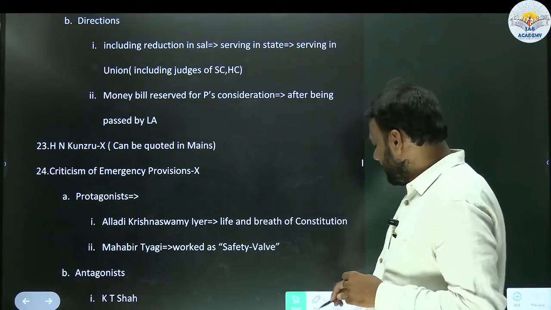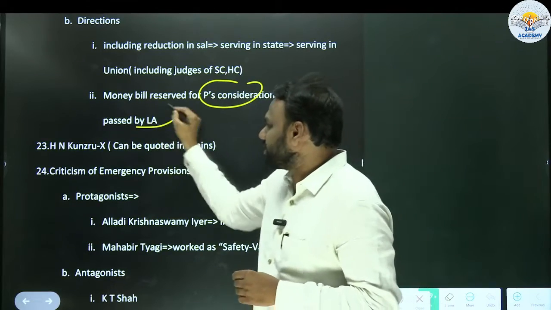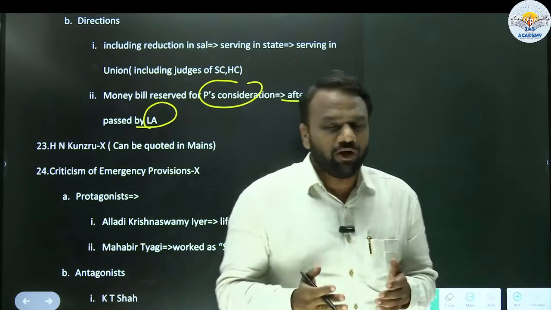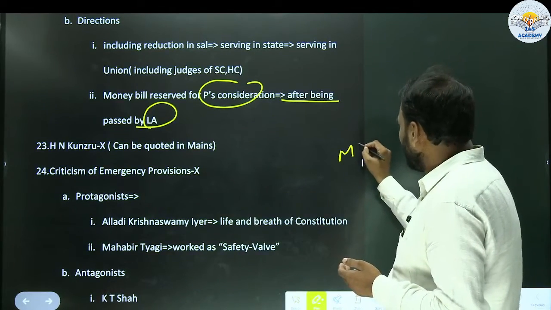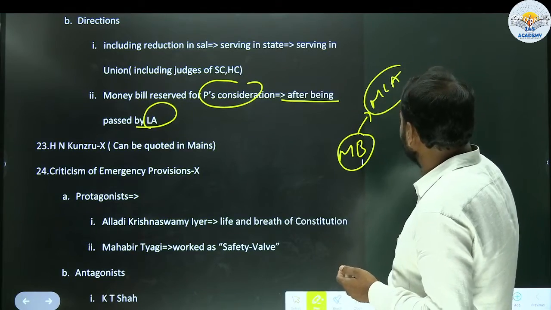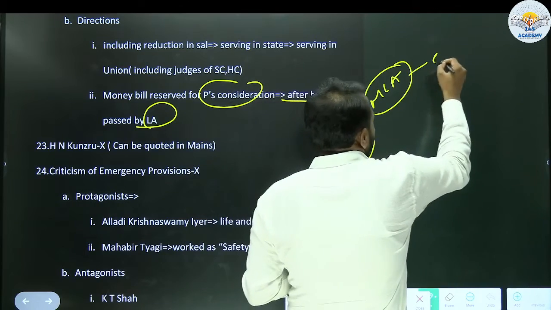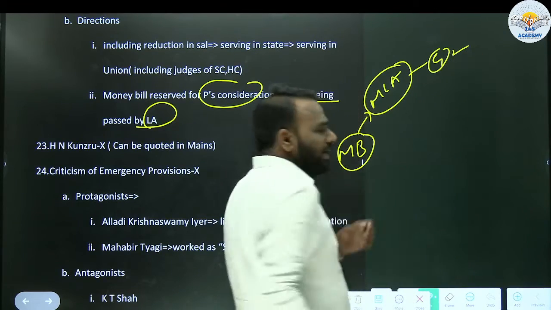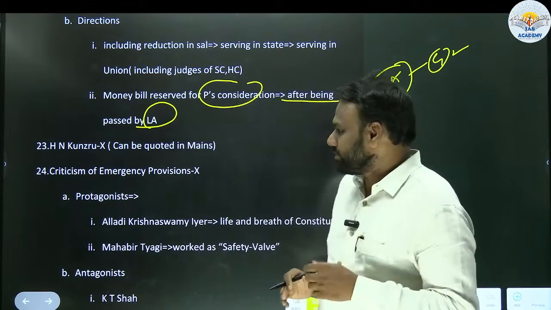Next, money bill reserved for the president's consideration after being passed by the legislative assembly. We have already seen about the money bill. Who will pass the money bill? The legislative assembly, the MLAs will pass it. So they have the power. Once MLAs pass the money bill, the governor has to sign, and it will become an act. This is during normal times.